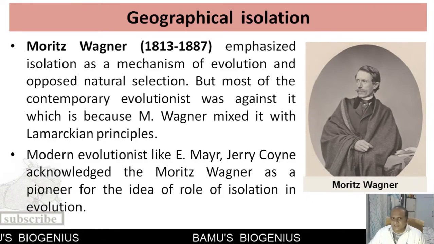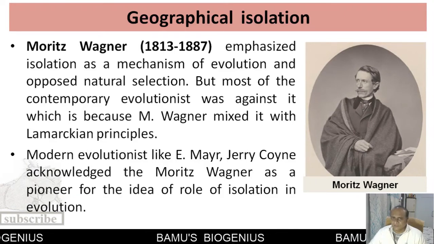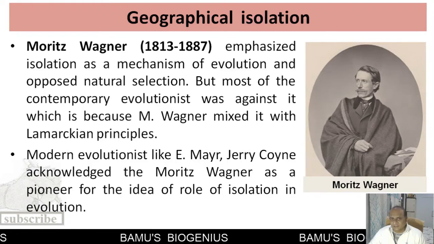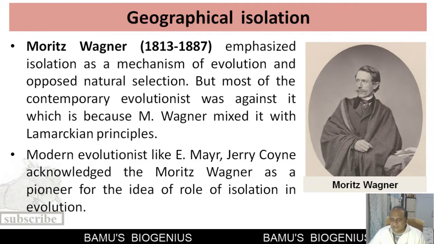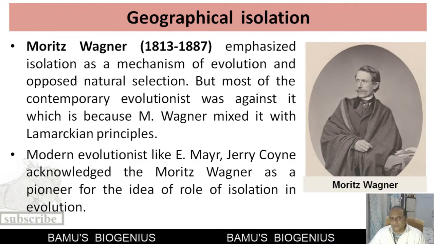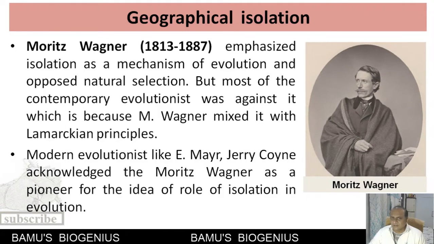The contemporary scientists of Wagner were also skeptical about the role of geographical isolation, because Wagner added some Lamarckian principles to his geographical isolation theory, and because of that they opposed Moritz Wagner.